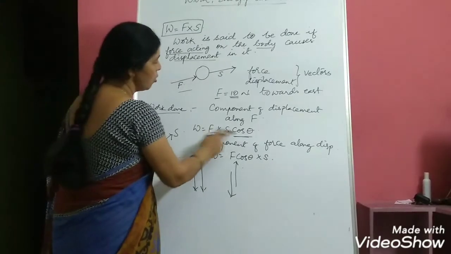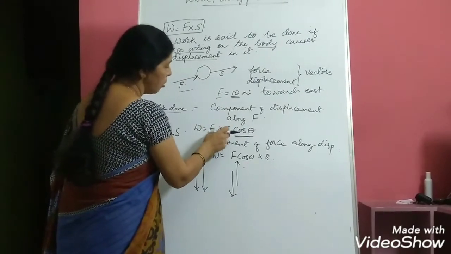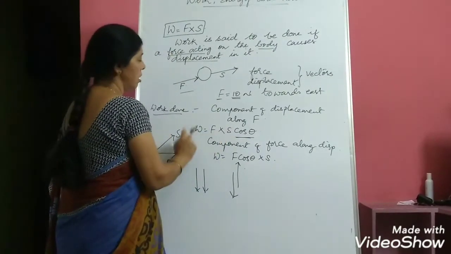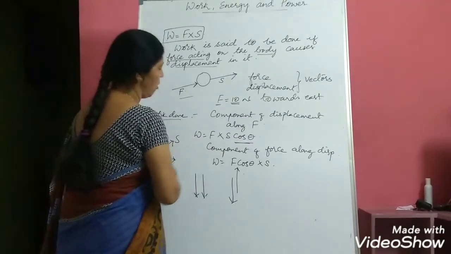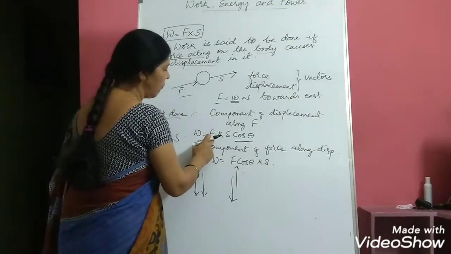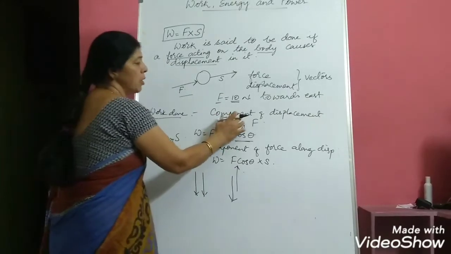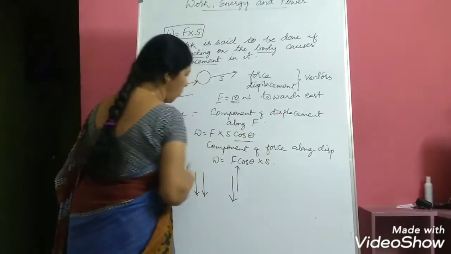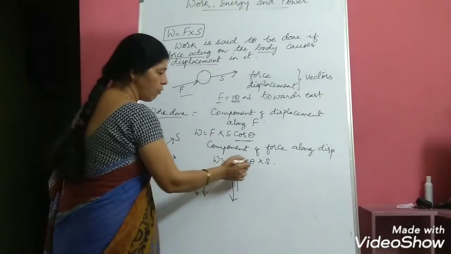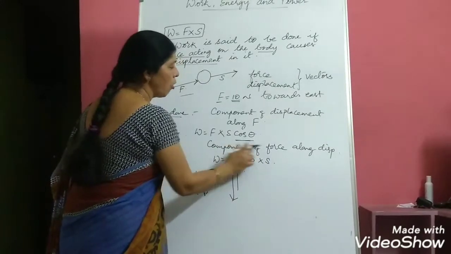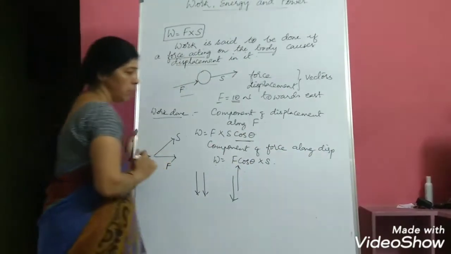That's why these two vectors should be resolved, and according to resolution of vectors, we get two more formulae: W is equal to F into S cos theta if we take the component of displacement along force, and W is equal to F cos theta into S if we take the component of force along displacement.